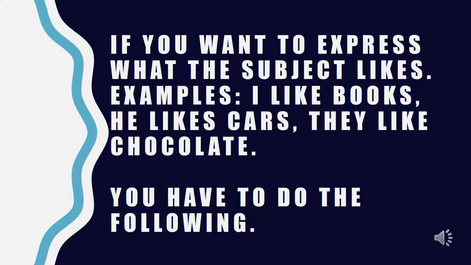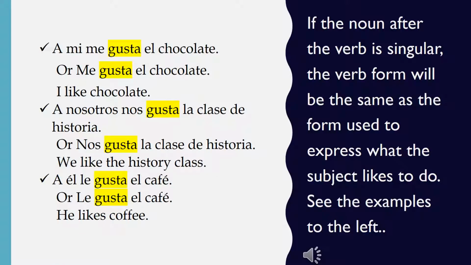If you want to express what the subject likes, examples: I like books, he likes cars, they like chocolate, you have to do the following. If the noun after the verb is singular, the verb form will be the same as the form used to express what the subject likes to do. See the examples to the left.